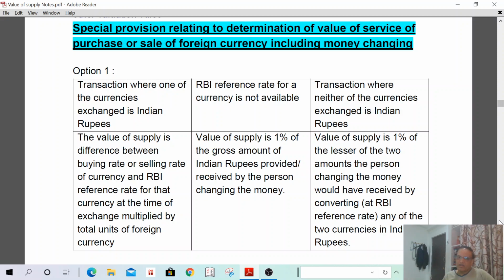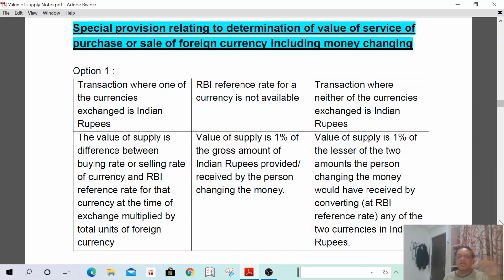Today, I have Indian rupees. I would like to purchase $10,000. The dollar, that means I am purchasing. That means the forex dealer is selling. So therefore, the selling rate shall be considered. What is the selling rate? Today's selling rate is 70 rupees for forex dealers, but the RBI reference rate is 69.5. The forex dealer is selling US dollars for 70 rupees, but the RBI reference rate for selling is 69.5. What is the difference? 70 minus 69.5, 0.50. That means 50 paise.